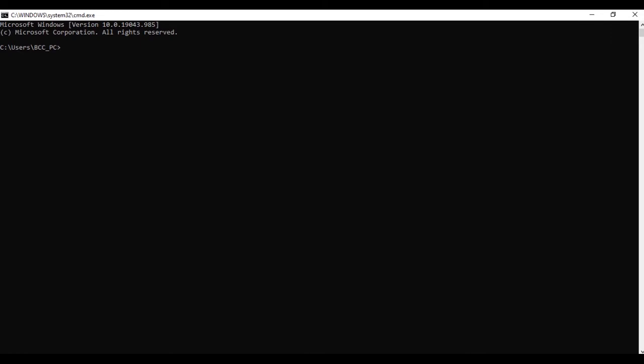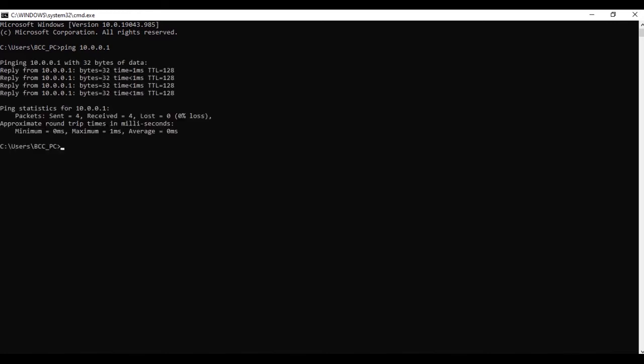We will first check connectivity of the cloud systems. With the ping command, we will ping 10.0.0.1, and we have also another system. You can see that the connection is established, so we have pinged 10.0.0.1.